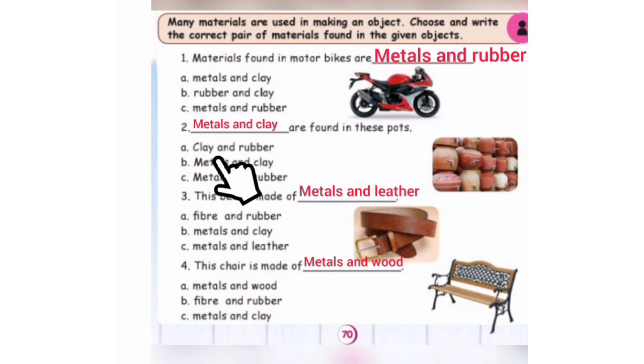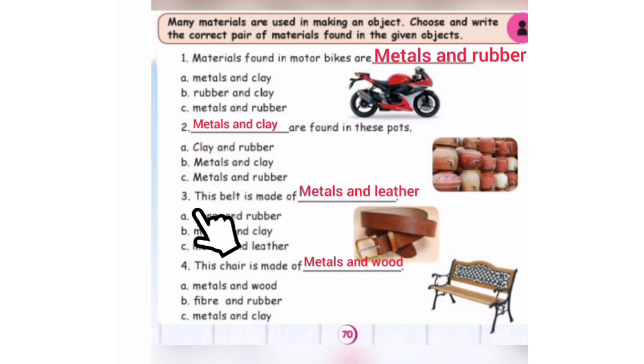First one, clay and rubber. Is this correct, children? No. Metals and clay. Is this correct? Yes, very good. This is the correct answer. Metals and clay are found in these parts.